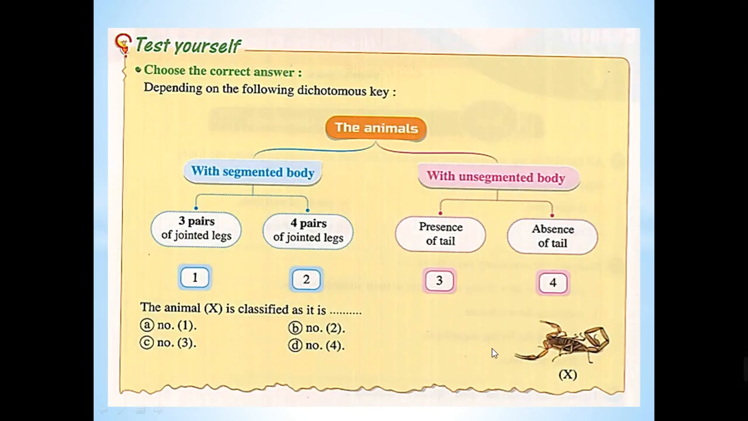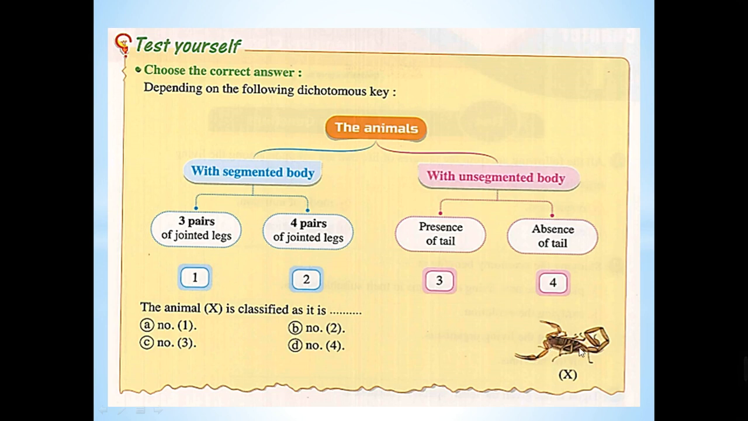Test yourself with me. Here we have an animal. This animal is X. We don't know it, but we will reach the group which it belongs to according to the questions that we will ask ourselves. The animals with segmented body or unsegmented body. Segmented body means that the body will contain more than one part, like head, neck, tail, head and thorax, head and cephalothorax, head and abdomen, and so on.